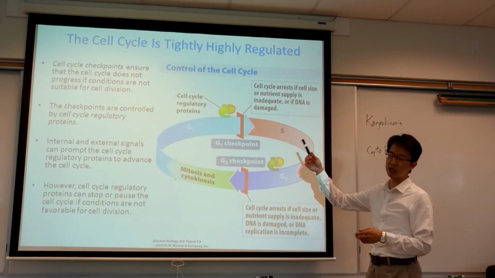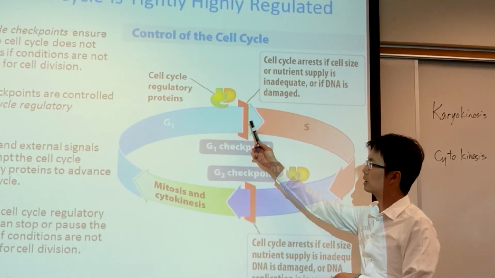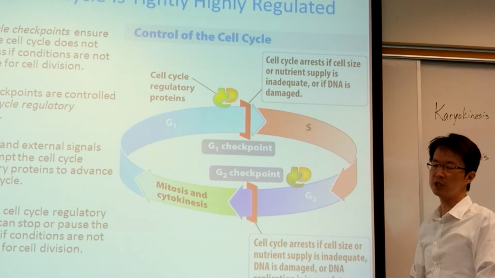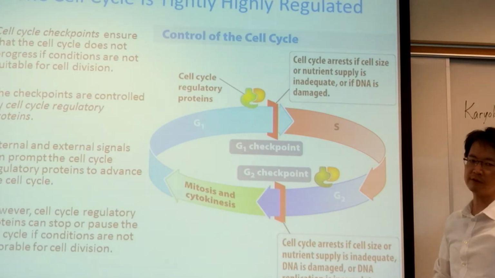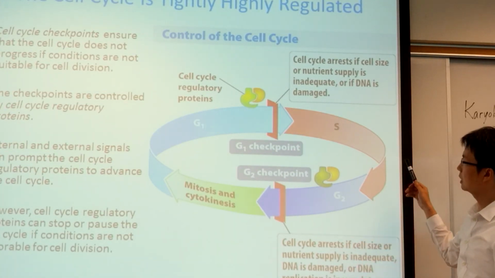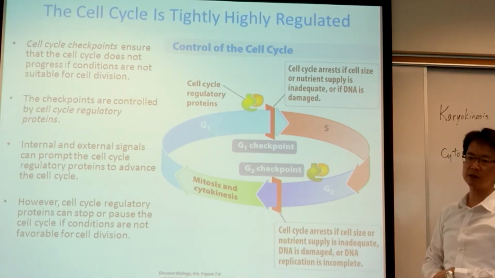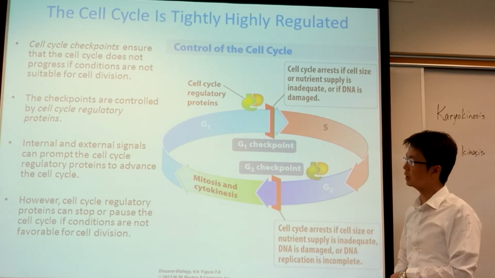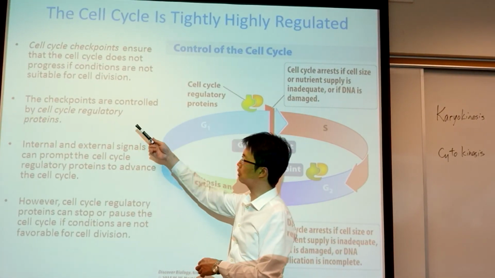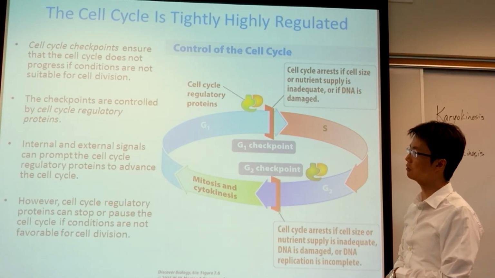I told you there are different checkpoints at different stages. So this is the checkpoint. This one checkpoint is before the exit of G1. The reason is that they have to make sure that the DNA, the genetic material in G1 phase, is correct. And there's another checkpoint at the end of G2 phase because they want to check whether the DNA information is correct before they go into mitosis to replicate itself. And those checkpoints we call cell cycle regulatory protein, cell cycle regulatory protein.